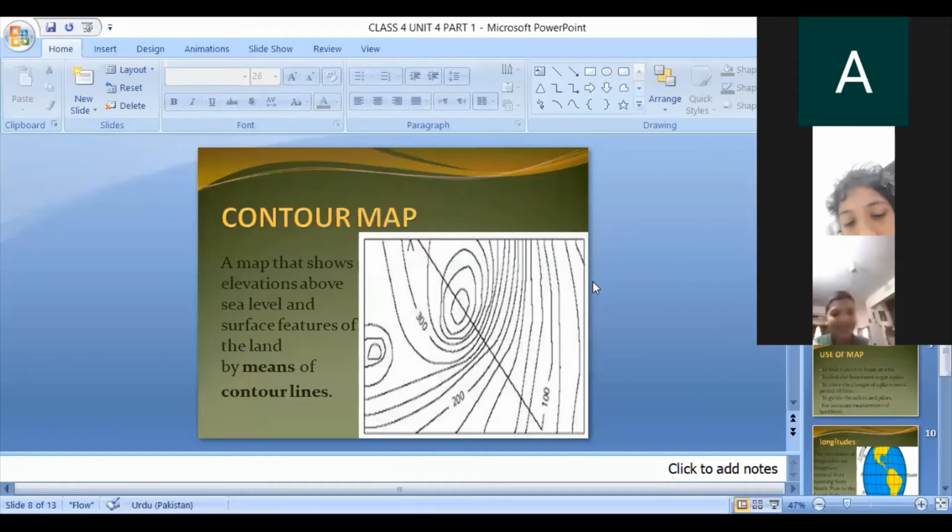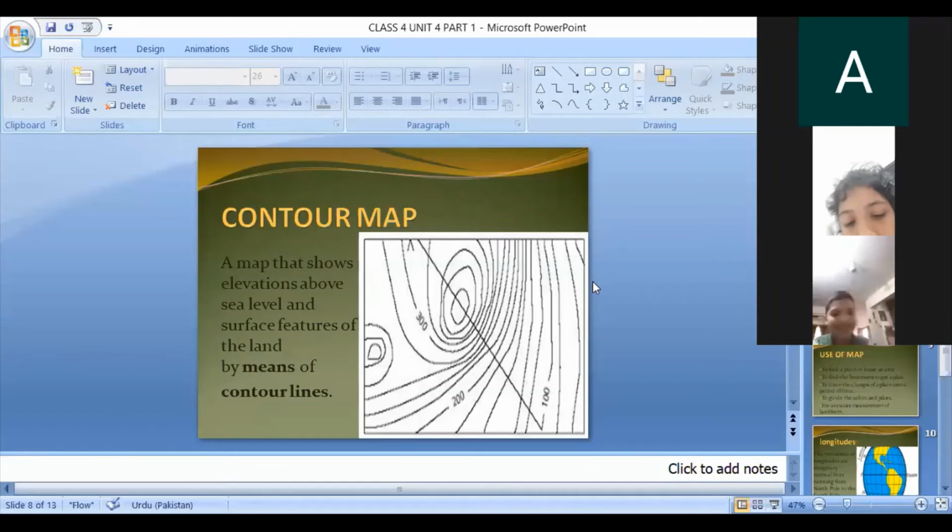Thanks to Allah that we are living in a very modern age, and we have accurate instruments that give us detailed measurements. Maps have been made accurate by using satellite images from space. We can locate cities, mountains, rivers, coastlines, and other landforms on physical maps of our place. We can see everything. Nowadays we have every type of map, and with the help of maps we can go everywhere. For example, when we want to go to a person's house for the first time, we use the navigator on our mobile.